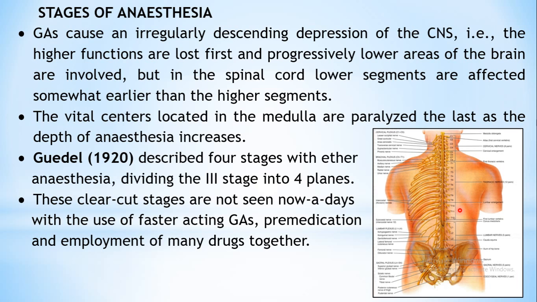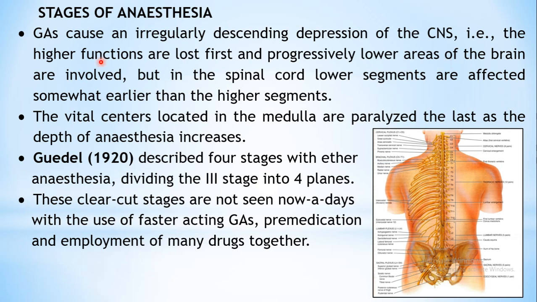Then coming to the stages of anesthesia. This is another important topic. So the stages of anesthesia. What exactly is happening as the anesthesia deepens? Now when a general anesthetic is administered, actually there is an irregularly descending depression of the CNS. Meaning if you consider the brain, the higher functions are lost first, followed by the loss of the functions of the lower areas of the brain.